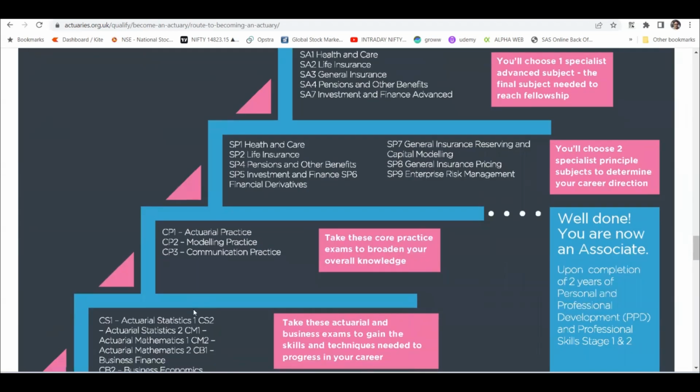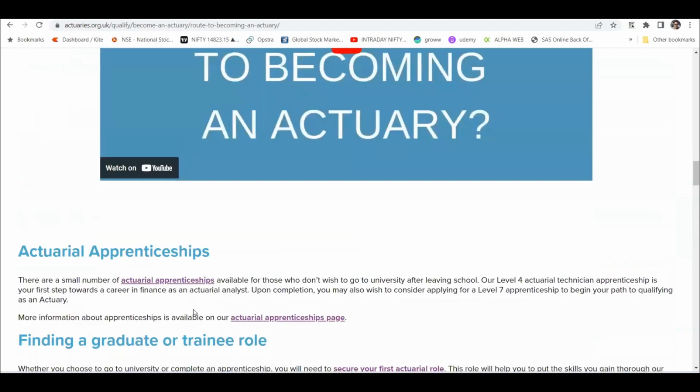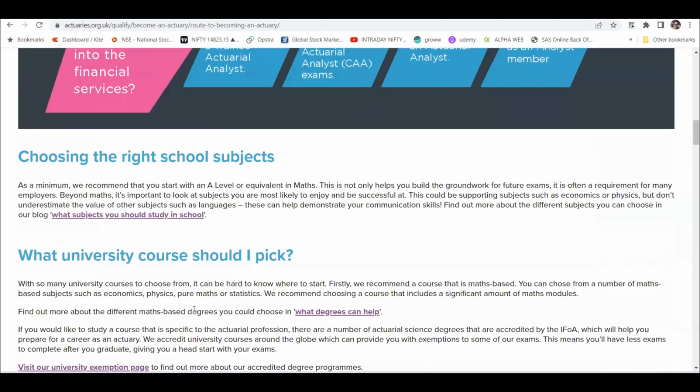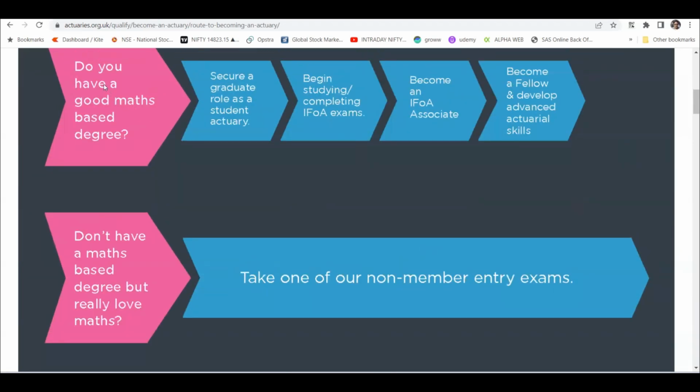If you take a shortcut, it will come back to bite you. But if we come back to the non-membership entry exam, something like written like this, because we don't know if they have a good maths degree. Our degree is an Indian degree. We don't know what would be good, because good is a relative word, right? So I think it is better to write the exam.